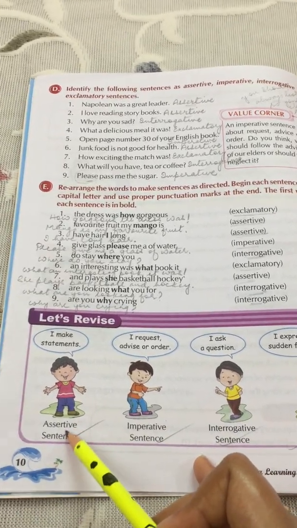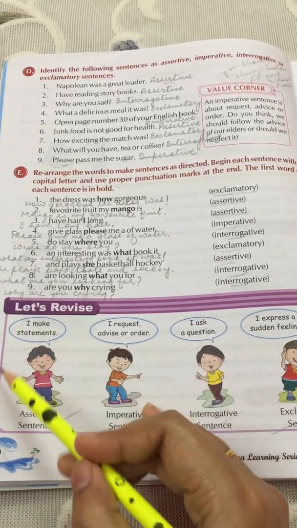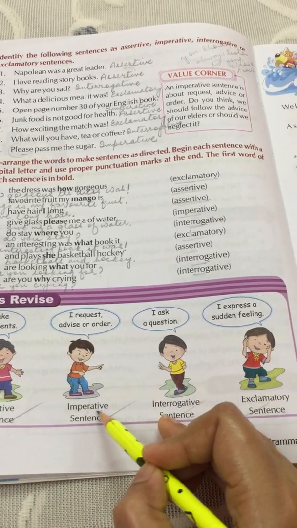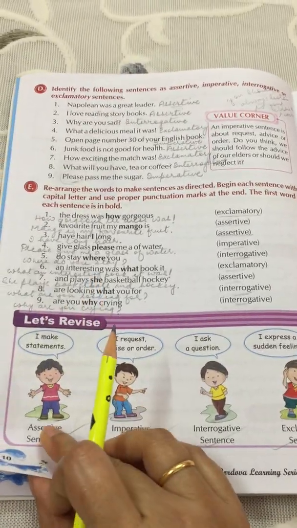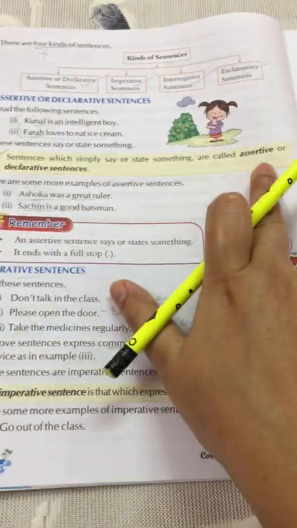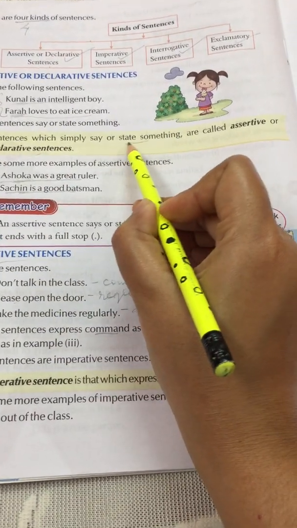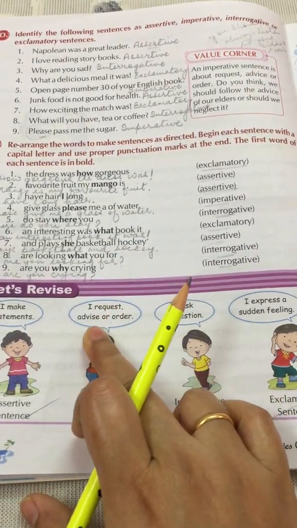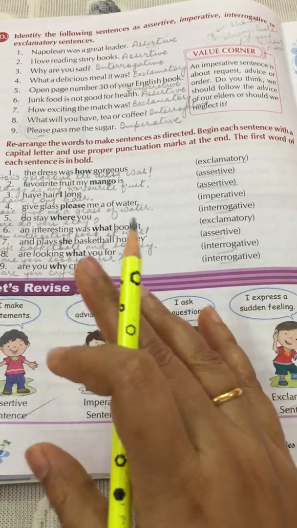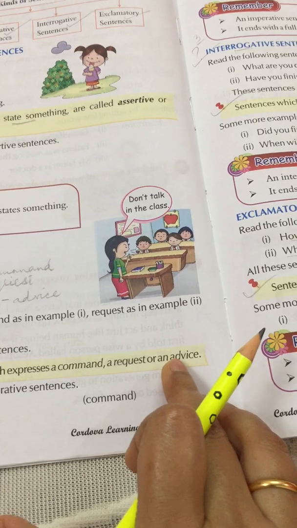What is the function of an assertive sentence? I make statements. So he is saying it, you can see it in the illustration here. Imperative sentence. I request, advice or order. Assertive sentence. I make statements. It simply says or states something. Imperative sentence, I request advice or order. So this boy is saying that. An imperative sentence is that which expresses a command, request or advice.